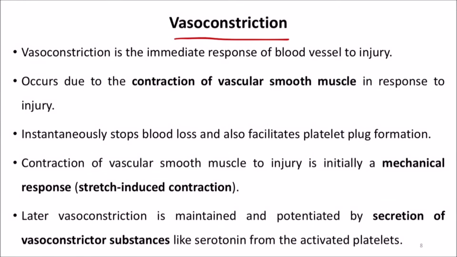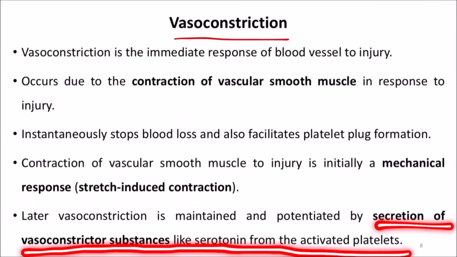It occurs due to the contraction of vascular smooth muscle. So when the injury is exposed, the immediate response of the blood vessel is vasoconstriction, where the contraction of the vascular smooth muscle takes place. So instantaneously it stops blood loss and also facilitates platelet plug formation. Contraction of vascular smooth muscle to injury is initially a mechanical response, which is also known as stretch-induced contraction. Later, the vasoconstriction is maintained and potentiated by the secretion of vasoconstrictor substances like serotonin from the activated platelets.